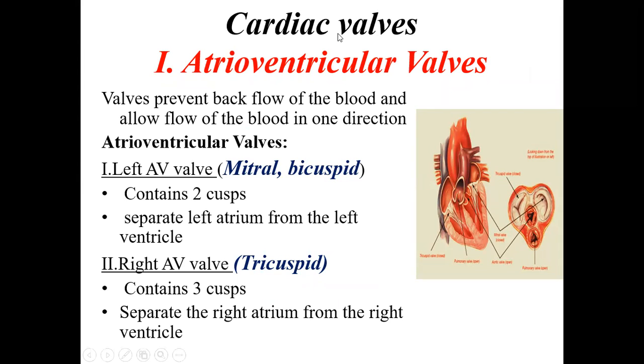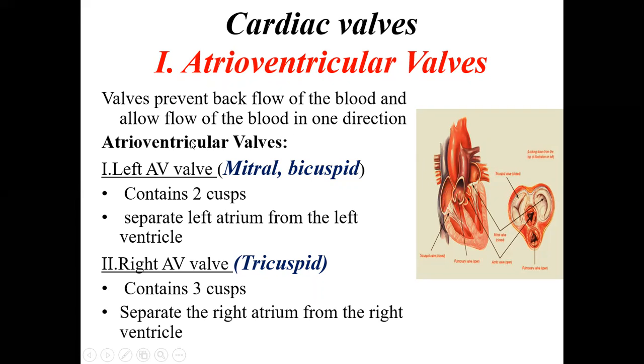Now coming to the cardiac valves. So we saw that there are valves between the atrium and the ventricle. These valves are called atrioventricular valves, as they are present between the atrium and ventricle. These valves prevent backflow of blood and allow flow of blood in one direction. As I said before, the main function of this valve is unidirectional flow. If the blood tries to reverse flow, then it will close.